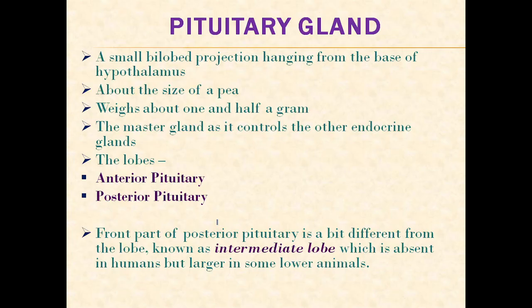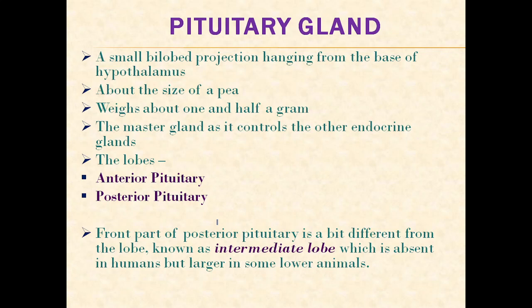Now you go to the pituitary gland. It is the master gland. It is a small bilobed projection hanging from the base of the hypothalamus. It is about the size of a pea and weighs about 1.5 gram. It is the master gland as it controls the other endocrine glands.